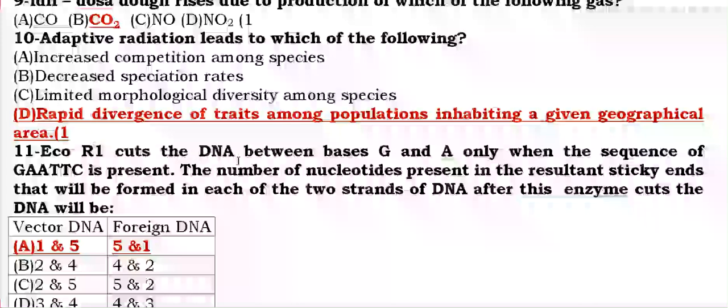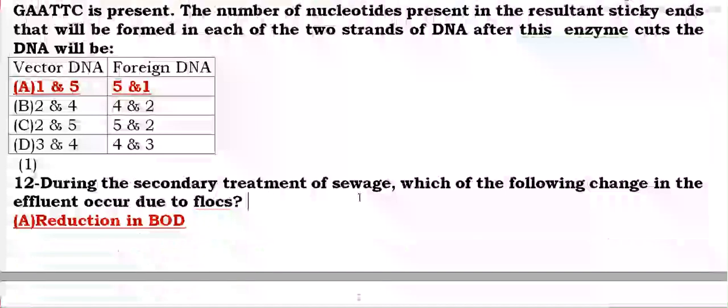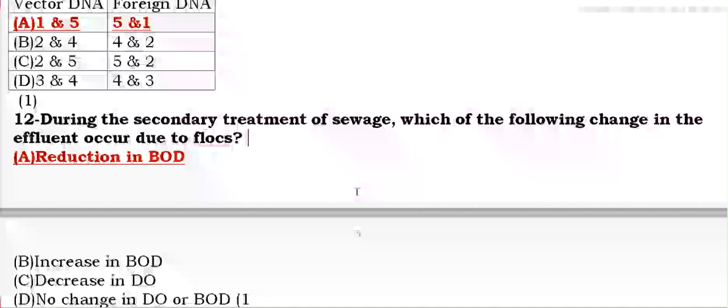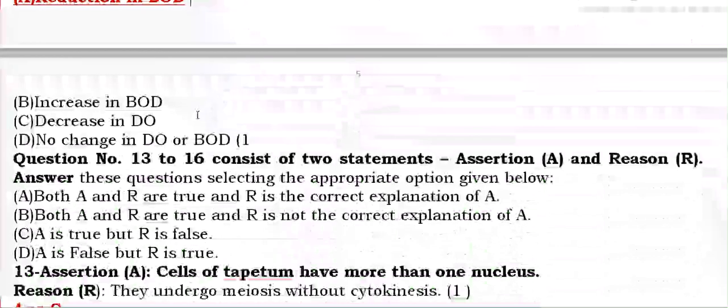EcoR1 cuts the DNA between G and A. Only when the sequence is G, it cuts between G and A, at site 1 and another site, and at the second site, 5 and 1. So the answer will be A. During the secondary treatment of sewage, there is a reduction in BOD, biochemical oxygen demand, because the effluent is treated in open air, so the oxygen content increases.